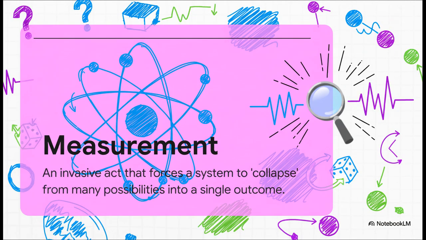And that brings us right to the third, and maybe most important rule, measurement. You just can't be a passive bystander in the quantum world. The moment you measure something, you force it to make a choice. That cloud of possibilities we talked about, it collapses into one single definite answer. And this is the part that should really give you pause. When you measure a quantum particle, you're not just discovering a property that was already there. You are literally participating in the creation of that reality. You force it to become real.